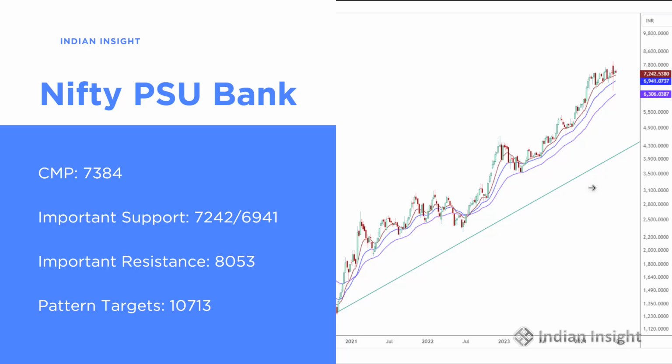Now for the Nifty PSU Bank, the current market price is around 7,384. This is also not able to go above its pre-election results highs. The important support for this index is around 7,242 and 6,941. The first long-term pattern target for this index is around 10,713, but there are other long-term pattern targets that are pending for this index as well. And so over a decade, maybe even this index can still do well.